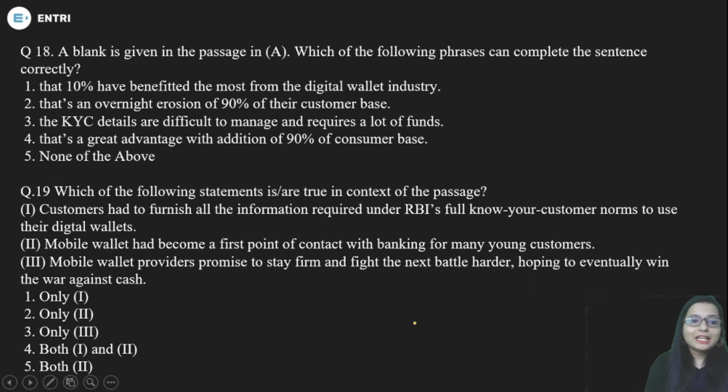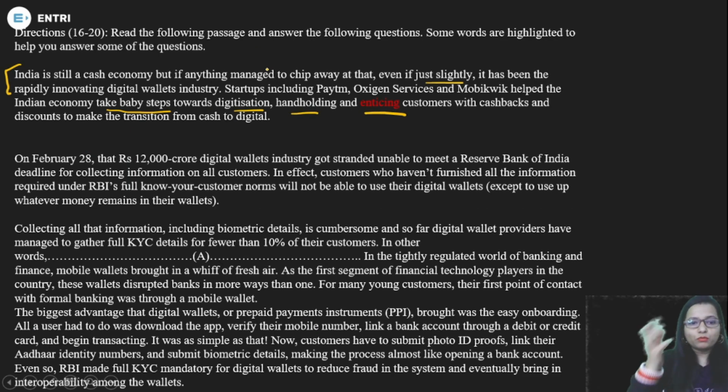Okay, now the 18th question is saying a blank is given in the passage at A. Which of the following phrases can replace the blank correctly? So let's move to the passage, and as you can see, A is given here. Start reading it. Collecting all that information, including biometric details, is cumbersome, and so far digital wallet providers have managed to gather full KYC details for fewer than 10% of their customers.